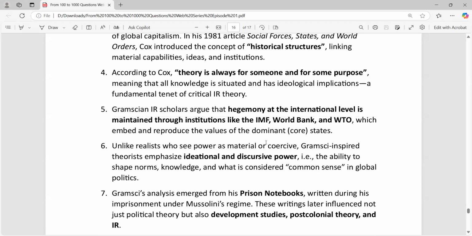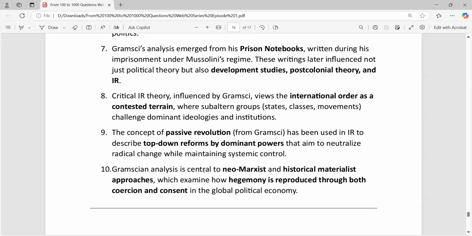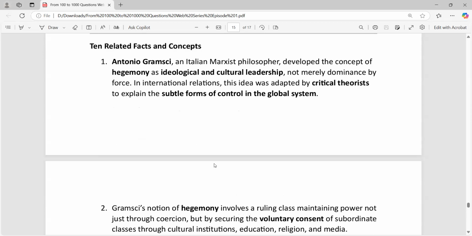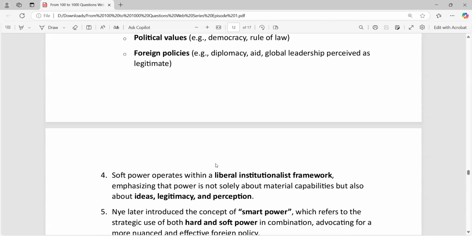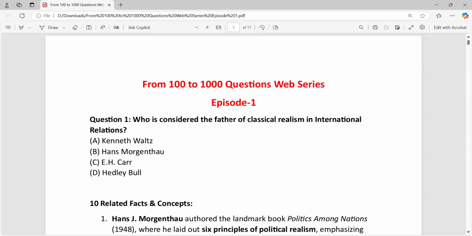There is one important book you have to understand: Prison Notebooks, written by Gramsci when he was in jail. He was jailed by Benito Mussolini. So these are the 10 questions, and out of these 10 questions, we have discussed around 100 different concepts. If you recapitulate once more, then I think you will get the questions better.